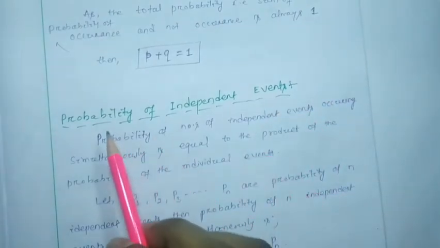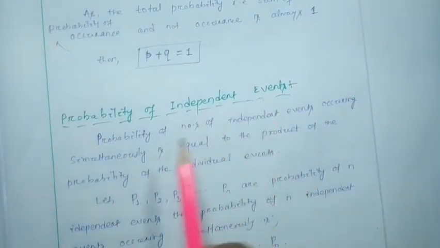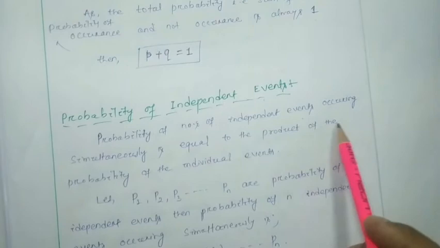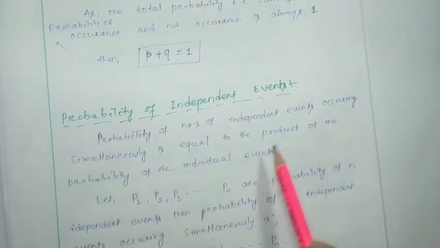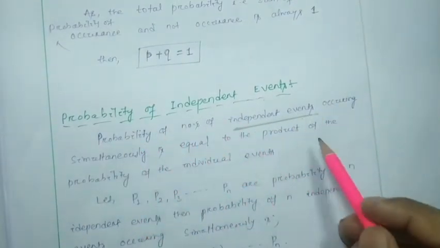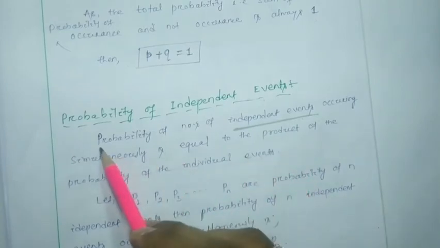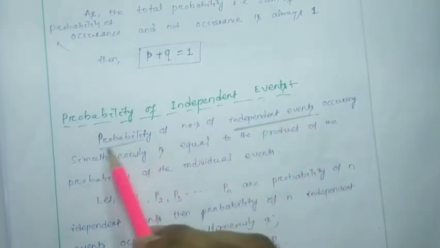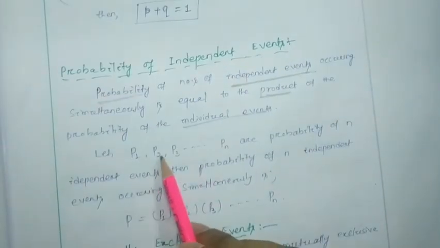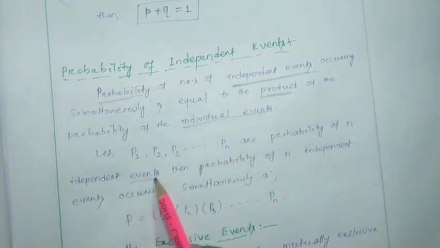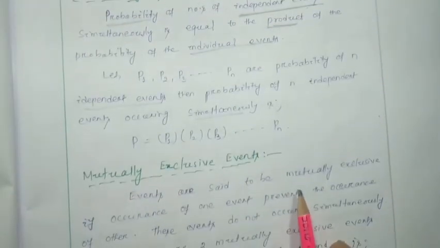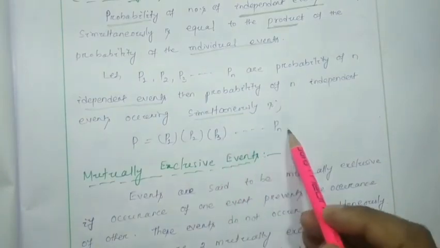So this is important, the probability of independent events. The probability of a number of independent events occurring simultaneously is equal to the product of the probabilities of the individual events. So for independent events, the total probability will be the product of the individual events. Suppose P1, P2, P3 up to Pn are the probabilities of n independent events, then the probability of n independent events occurring simultaneously will be P equal to P1 into P2 into P3 up to Pn.